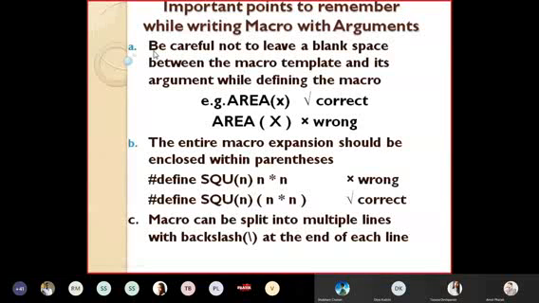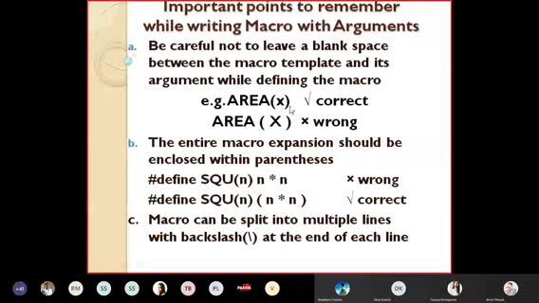You have to remember this whenever you are using the macro with argument. Be careful not to leave a blank space between the macro template and its argument while defining the macro. So what is correct? After writing the macro name area, immediately give the bracket. Don't give a space before the bracket. So this space after area is not considered. From area to this end, it is considered as one name, and a blank space is not allowed in this name. So after area, you have to give the bracket immediately.